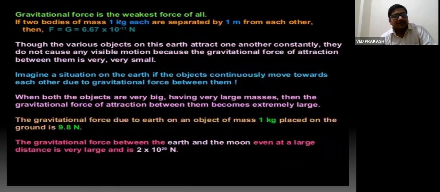Next point is gravitational force is weakest. We have already discussed these things and value of G. The gravitational force due to Earth on an object of mass 1 kg is 9.8 Newton.